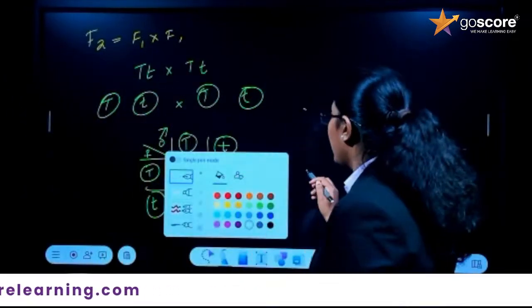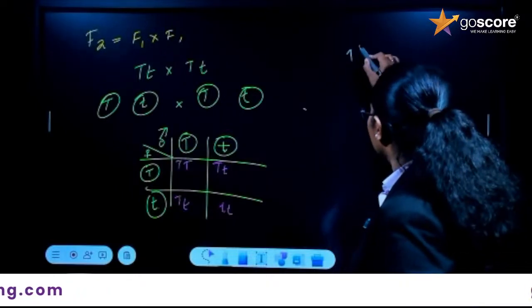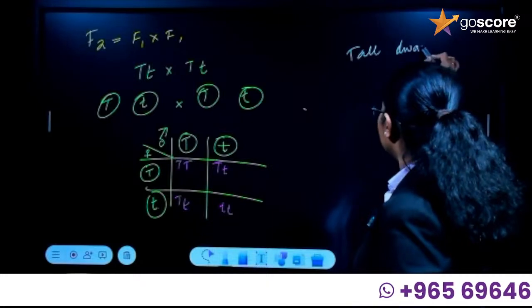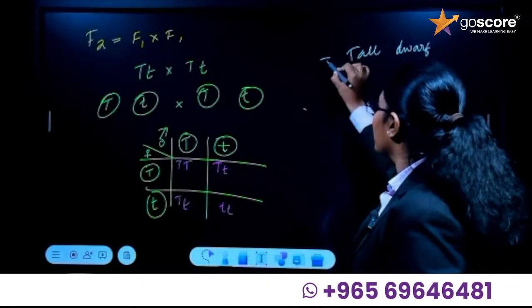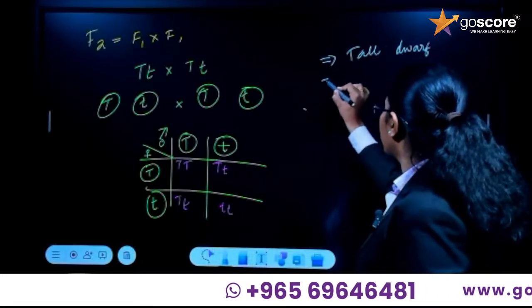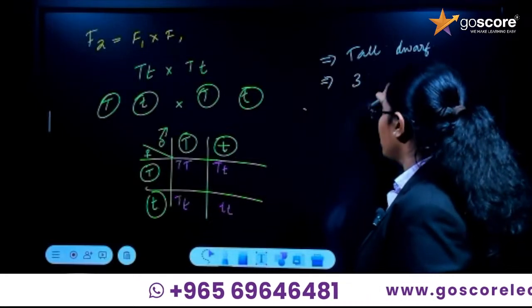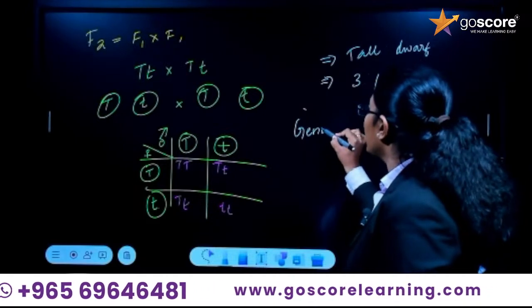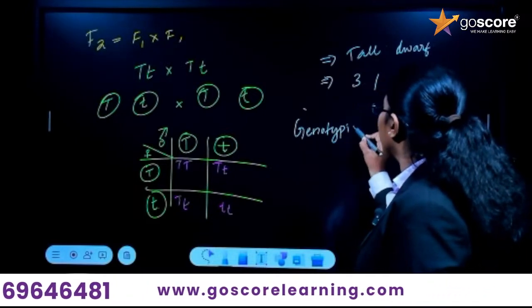How many tall and how many short are observed here? The ratio of tall plant to dwarf plant is the phenotypic ratio. So the phenotypic ratio was 3 is to 1. Next, we can look at the genotypic ratio.